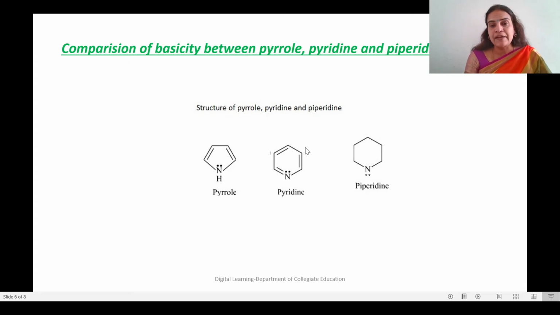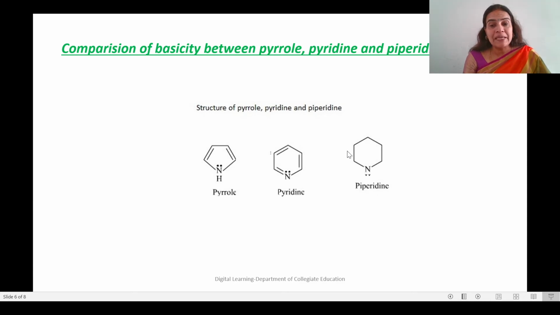Coming to pyridine. How about pyridine? Pyridine already has 3 double bonds, and from the nitrogen atom we know only 1 electron, which is in an unhybridized p orbital, is contributing to resonance. So the lone pair of electrons on the nitrogen atom is entirely free and can be donated to an electron deficient compound. So when we compare the basicity of pyrrole and pyridine, pyridine is more basic than pyrrole.